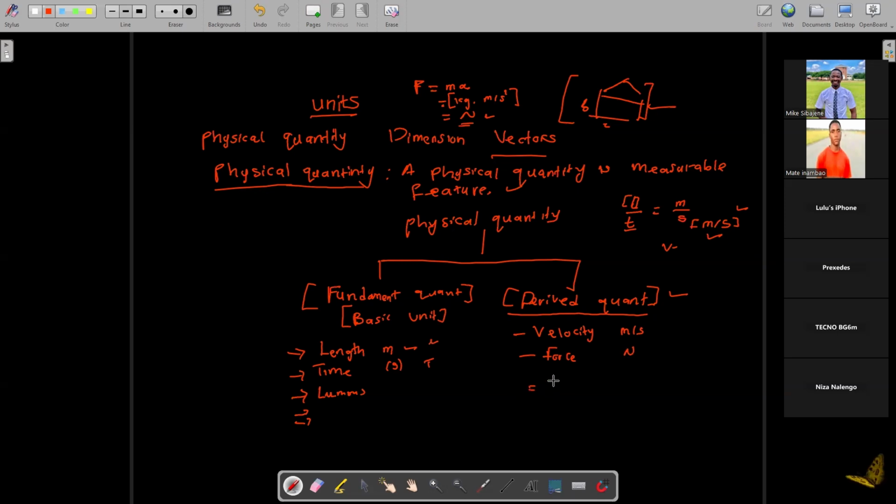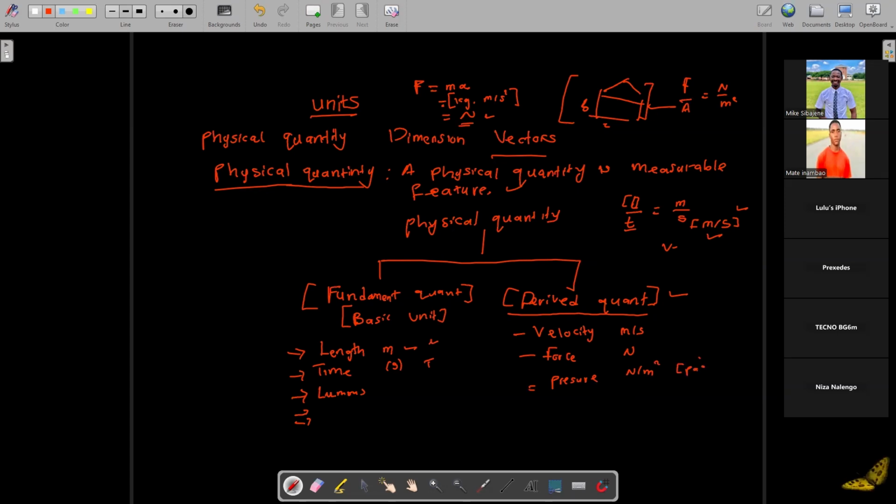Another example is pressure. Pressure is given by force over area, and force is measured in Newton. Area is measured in meter squared. So Newton per meter squared, or Pascal.